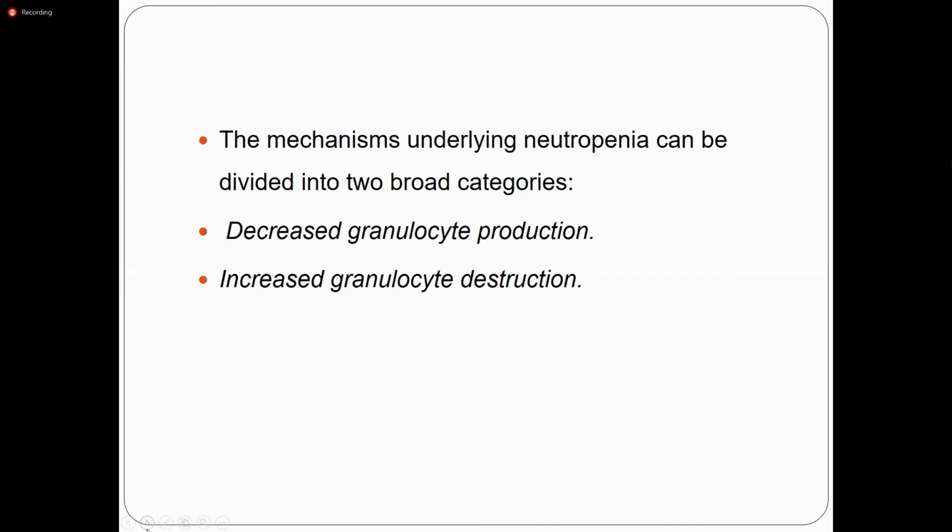In a normal-sized spleen, only 1/3 of the blood is pooled under normal conditions. But if there is splenomegaly, 2/3 of the blood is pooled in the spleen, and there is an accelerated removal of the neutrophils, which can cause neutropenia. So remember, there are two groups: decreased granulocyte production and increased granulocyte destruction.